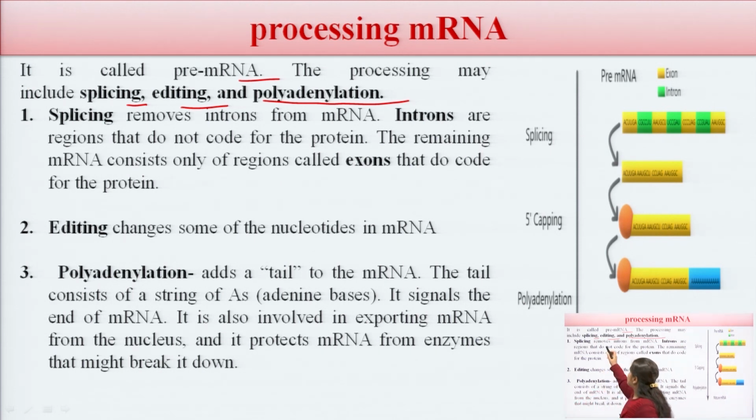First is splicing, which means removing the introns from the mRNA. What are introns? Introns are the regions that do not code for proteins. So splicing, the first process, removes the introns. The remaining mRNA consists only of the exon regions, and these exons have the protein codes.